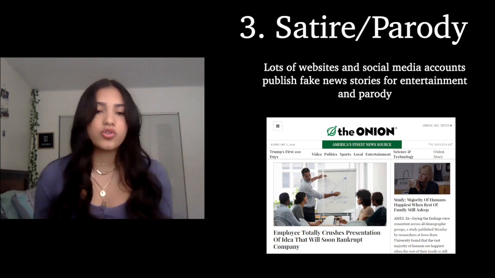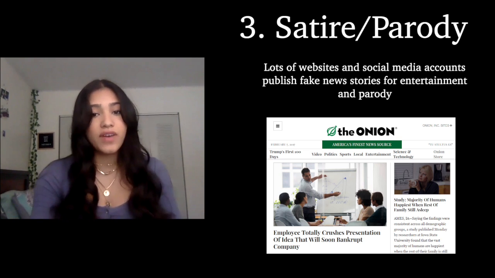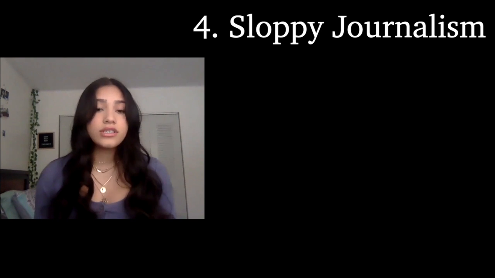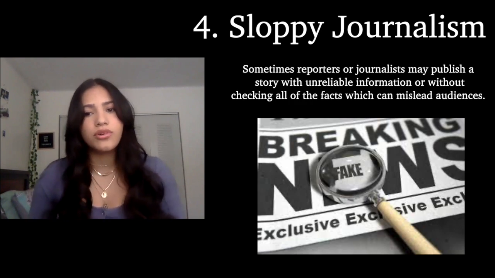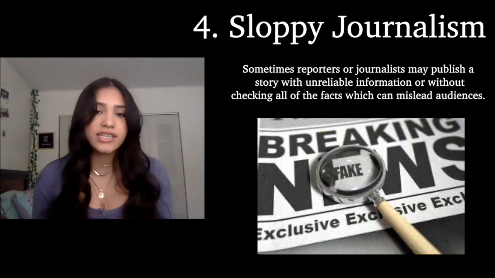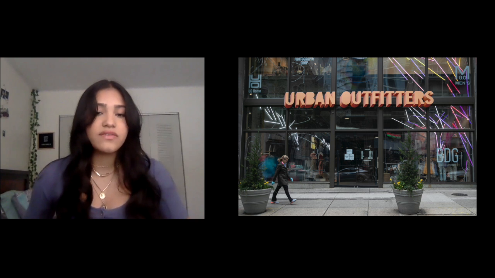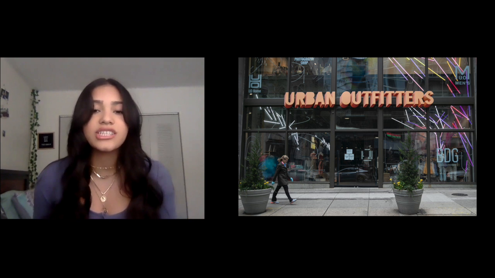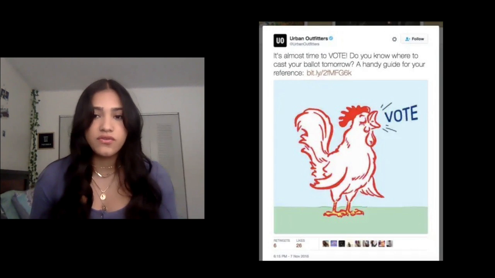Lots of websites and social media accounts publish fake news stories for entertainment and parody, not for actual facts. 4. Sloppy journalism. Some reporters and journalists may publish a story with unreliable information or without checking all of their facts, which can mislead audiences. For example, during the US presidential elections, fashion retailer Urban Outfitters published an election day guide, and this guide contained incorrect information, telling voters that they need a voter registration card. This is not required by any state in the US for voting.